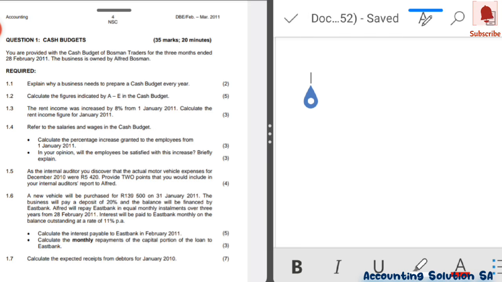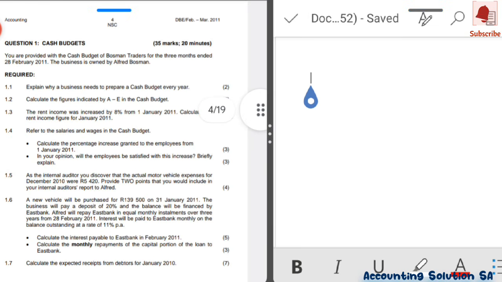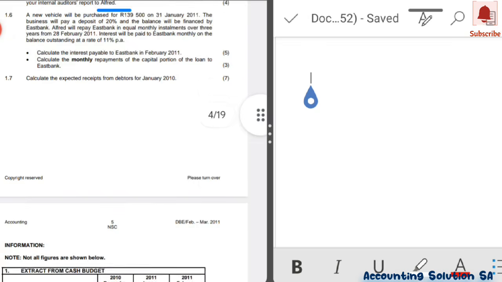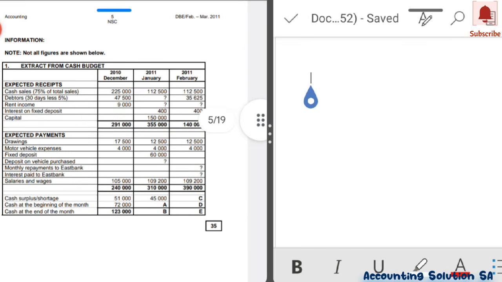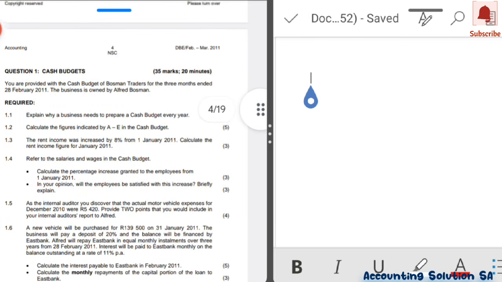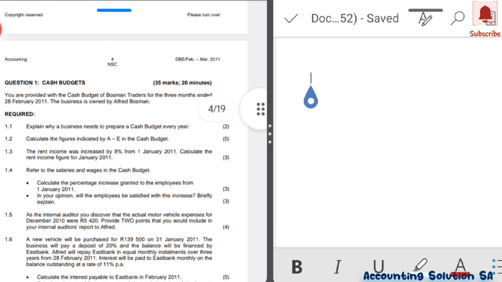Okay, without wasting any other time guys, let's start with our cash budget. Remember guys, you will be given some questions where you have to answer the reasons. We are not going to calculate only in this question, however we are going to do some theory part. So these are the figures that we have been given and they say that we have to fill some information. Let me start by reading all the information.